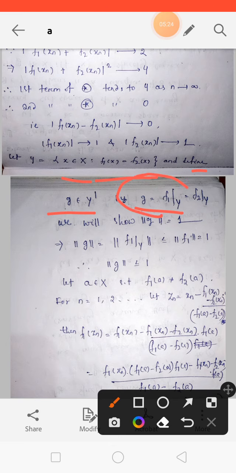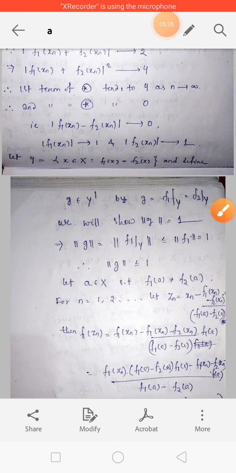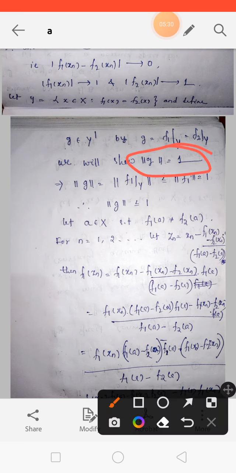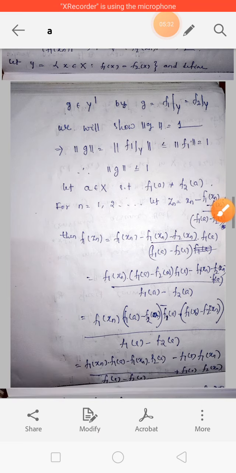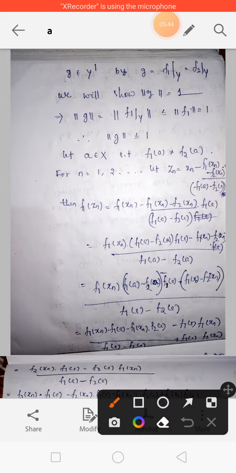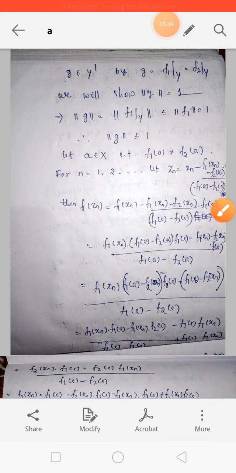Previously we took g equal to f1 restricted to Y, now we take it again equal to f2 restricted to Y. We will show that the norm of g equals 1. So the norm of g equals the norm of f restricted to Y, and the norm of f restricted to Y is less than or equal to the norm of f1, which equals 1. Therefore the norm of g is less than or equal to 1.